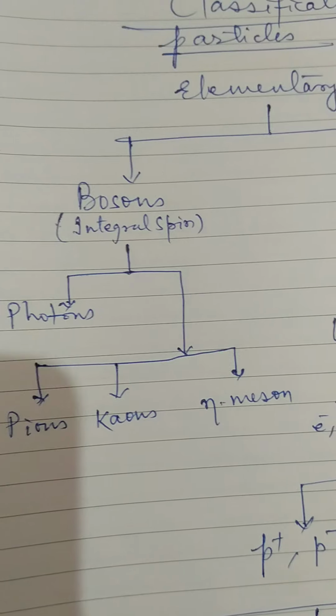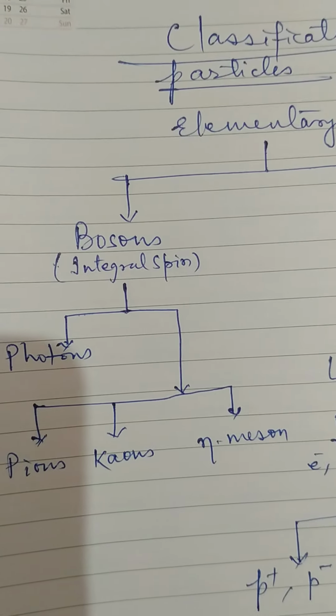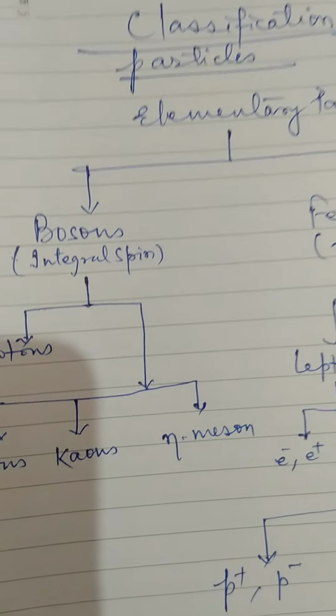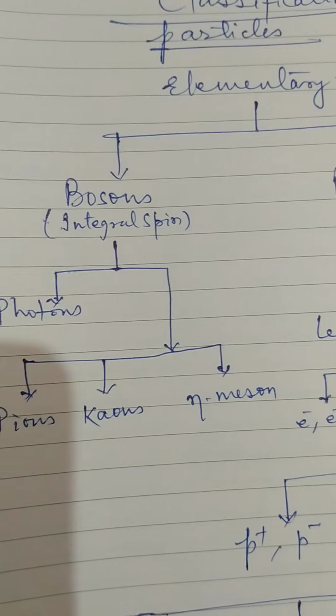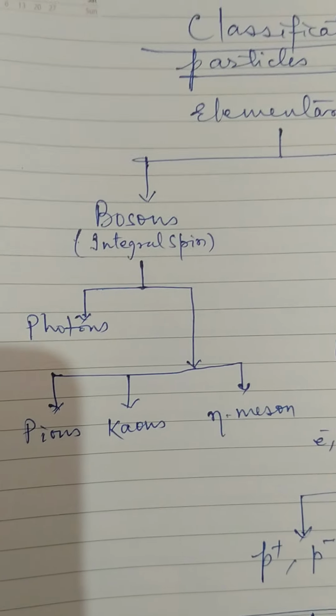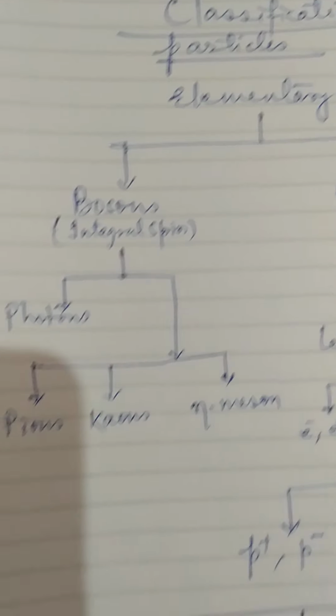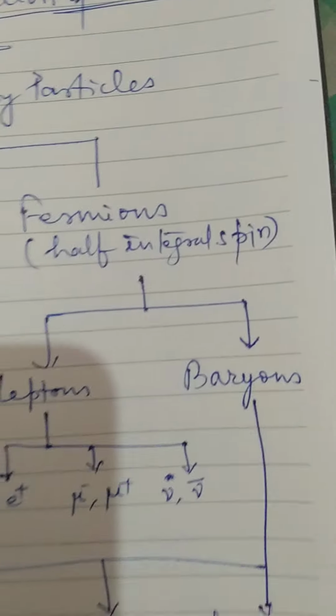First are photons. Bosons obey the Bose-Einstein distribution law. And another group is pions, kaons and eta mesons. So pions, kaons and eta mesons all are mesons.